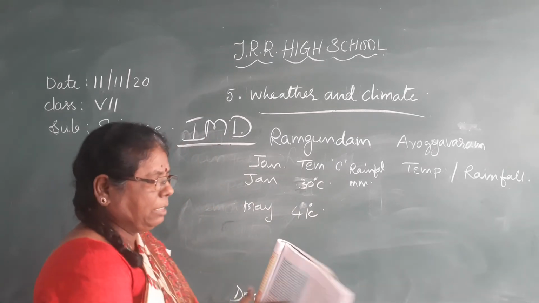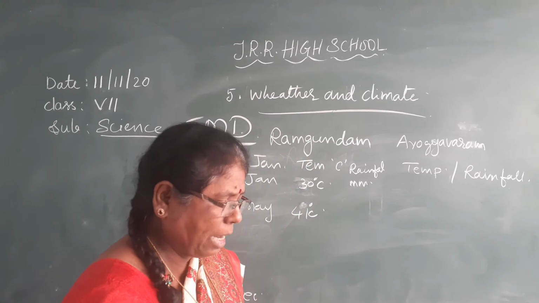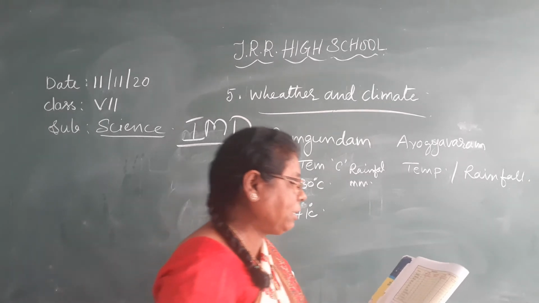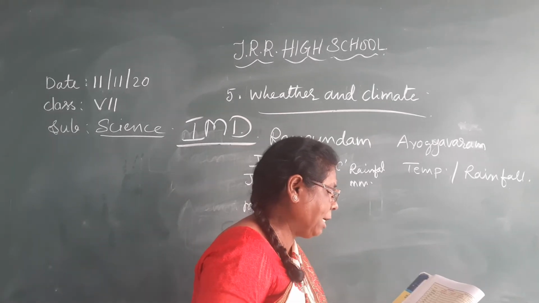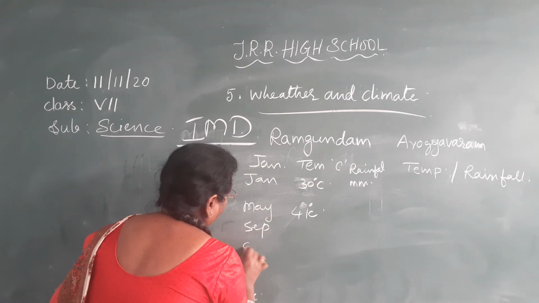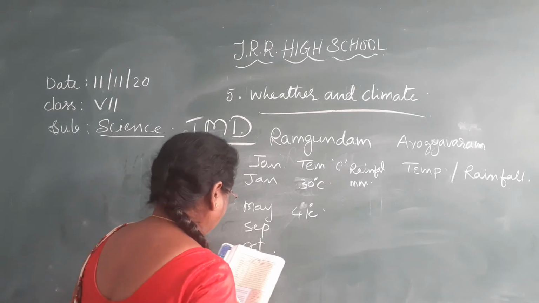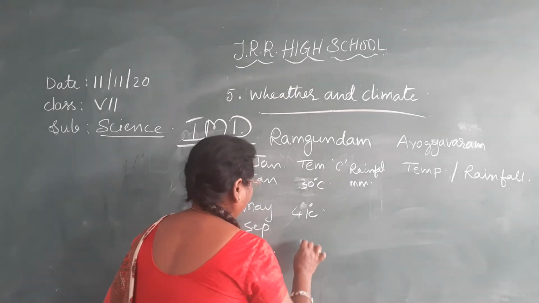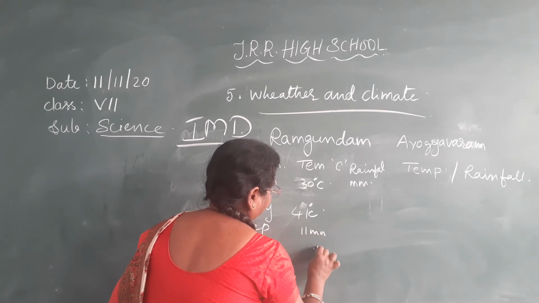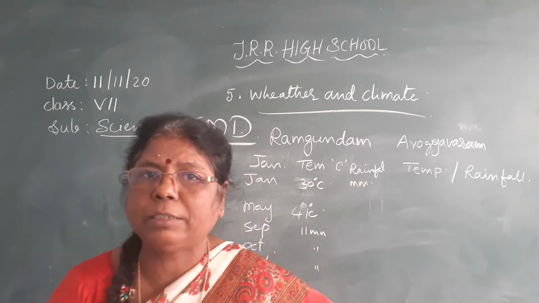In the same way, rainfall also. The highest rainfall recorded here is in September, October, November. September, October, November recorded the highest rainfall, that is about 11 millimeters, the highest rainfall recorded in these months.